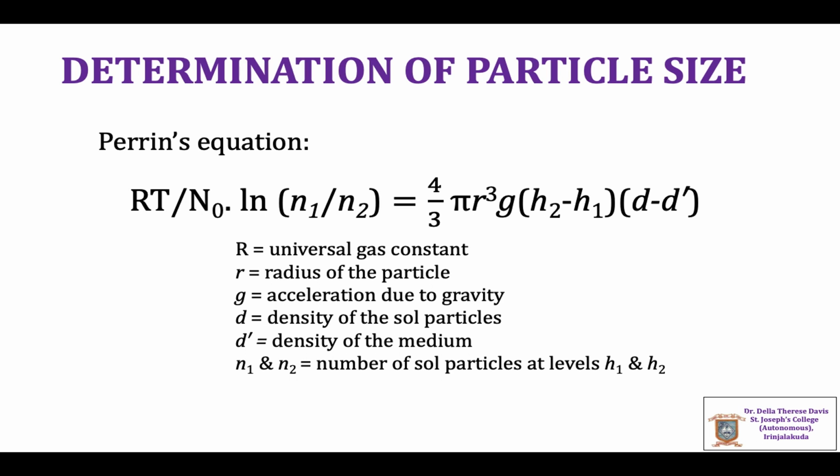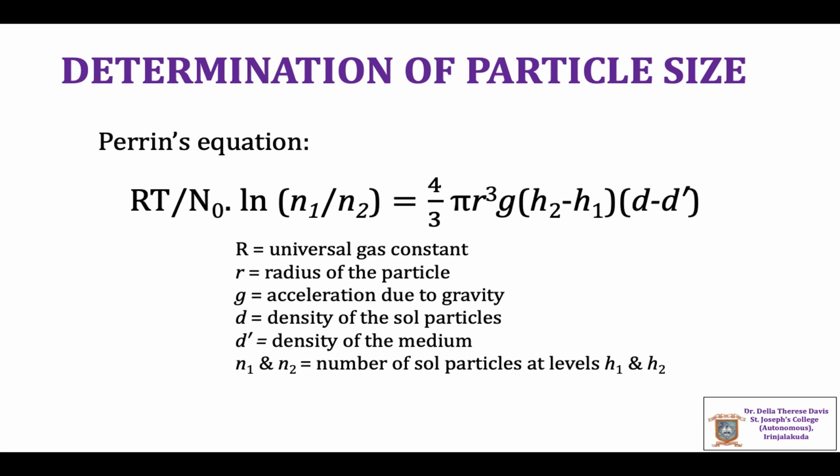N1 and N2 give the number of sol particles at two different levels, h1 and h2 respectively. N1 and N2 are determined by counting the particles at two different heights using the ultramicroscope.